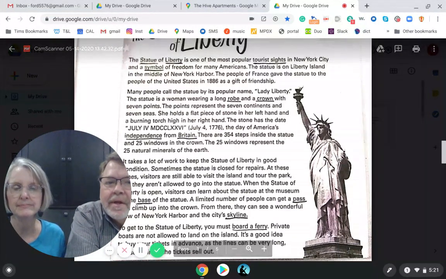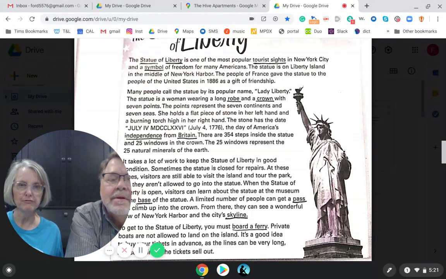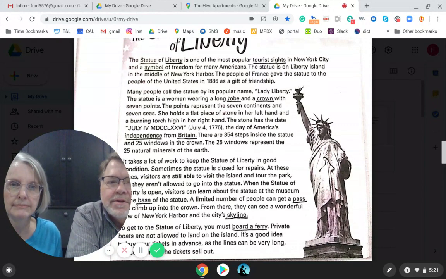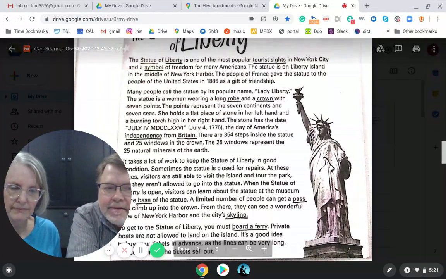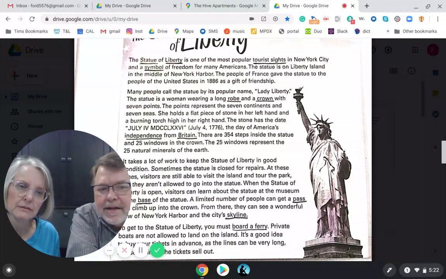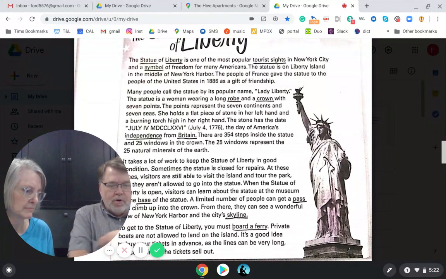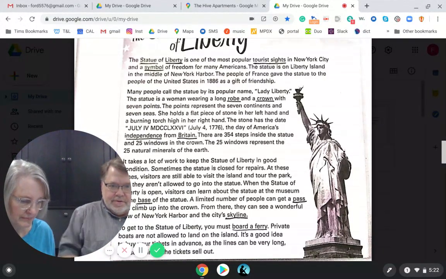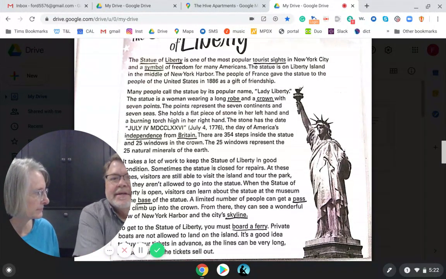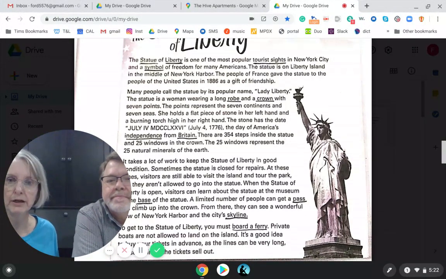Then the next word there is robes. They have an adjective before it, long robes. A robe is this right here. It's part of her clothing, what she's wearing. It's not a jacket. It's not a dress. It's a robe. Sometimes when you get out of the shower, you put on a robe and tie the string in front of you. Sometimes religious people, leaders of the church, will wear robes.